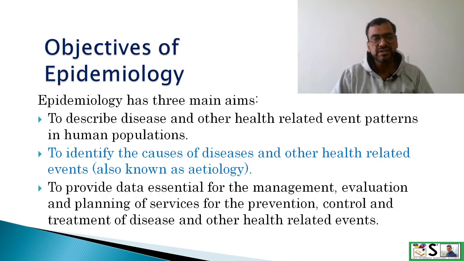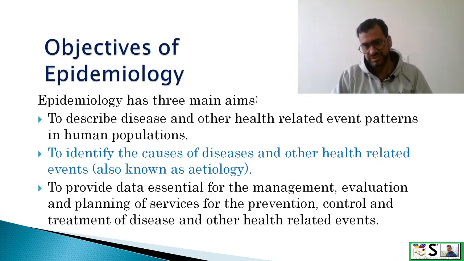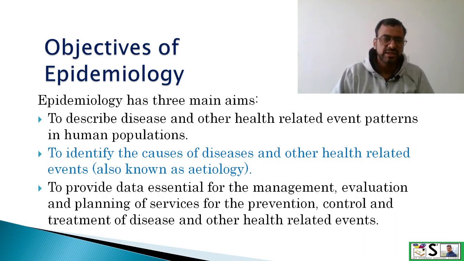Second is to identify the causes of the disease and other health related events, and this is known as etiology in the epidemiology. And to provide data essential for the management, evaluation, and planning of services for the prevention, control, and treatment of the disease and other health related events.